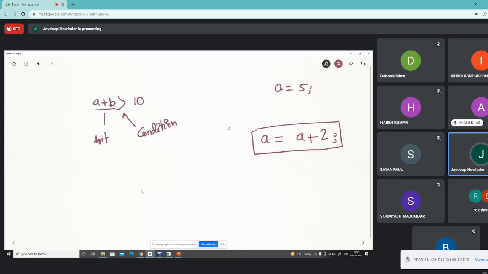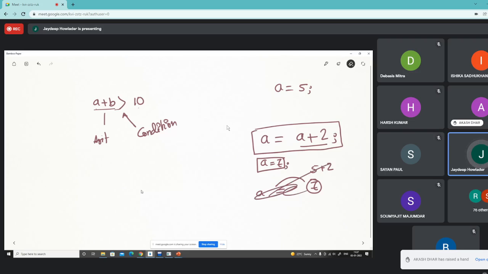It says that you have to first compute this one. So it will be 5 plus 2, that means 7, and this value, the value 7, will be reassigned to the variable a. So after this, a will take the value of 7. Okay, understood? Yeah.